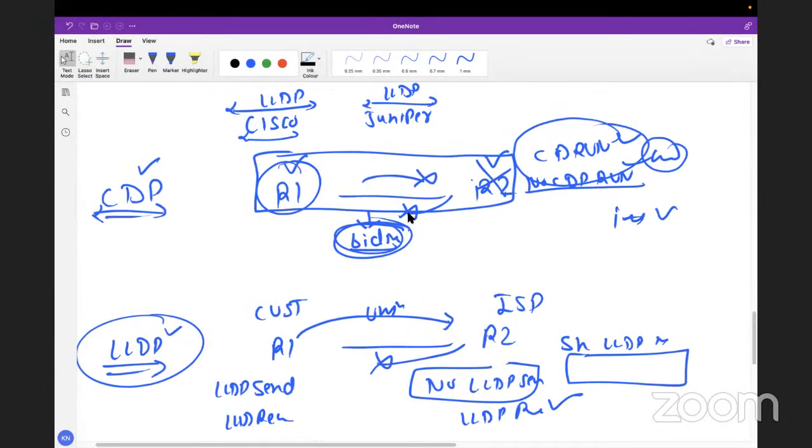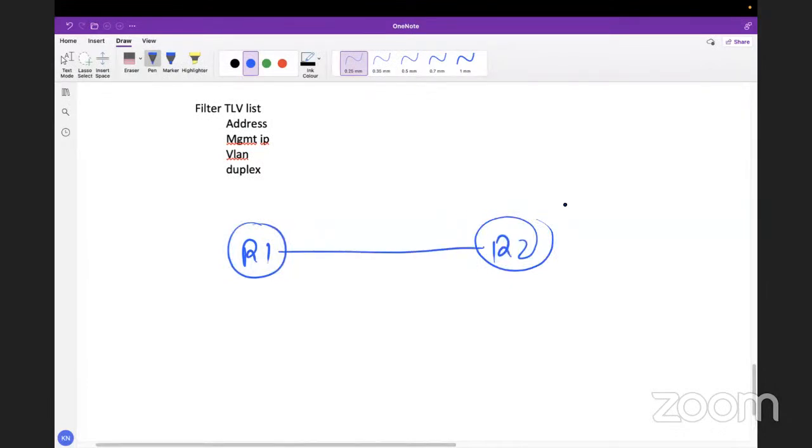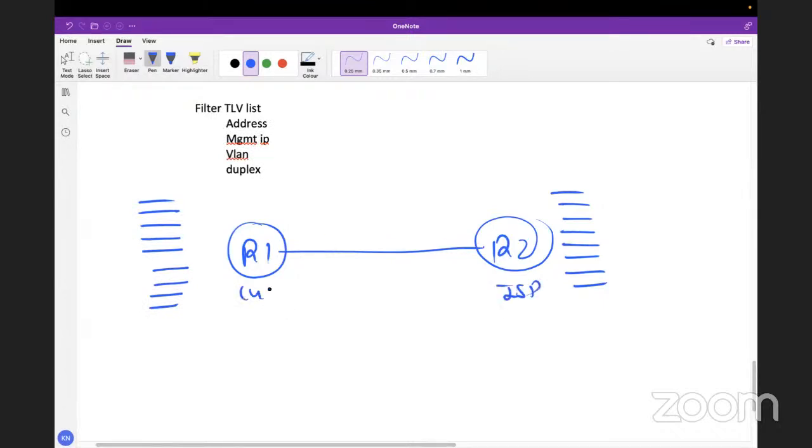So let's say I have two routers, R1 and R2, and let's say we have 10 parameters that we exchange using CDP. Same here, 10 parameters are exchanged in the CDP packet. This is your ISP, and this is your customer router. Now the ISP router does not want to share the very first, let's say, 6 pieces of information. The remaining 4 it is willing to share, like what is my port ID? Yes, I can share, no worries. What is my platform, do I support routing or switching? Yes, I can share. I can share a few more things, like duplex.